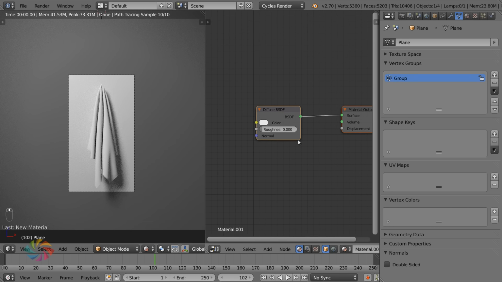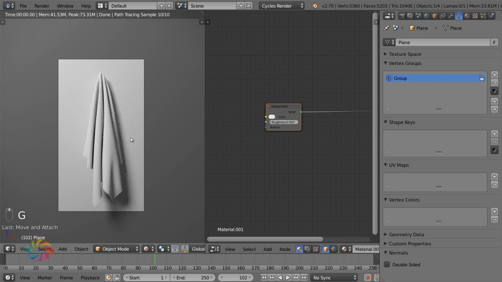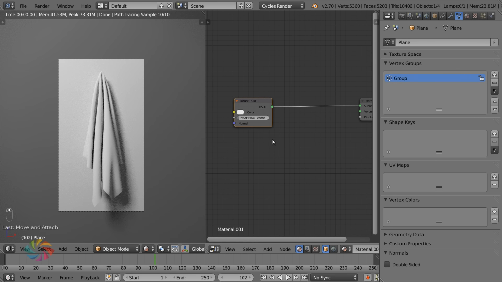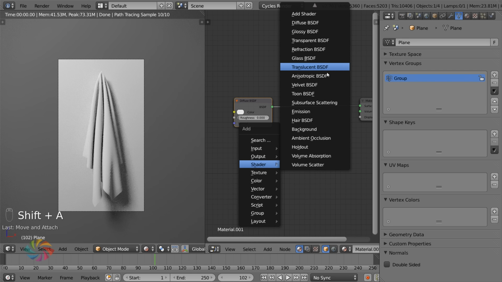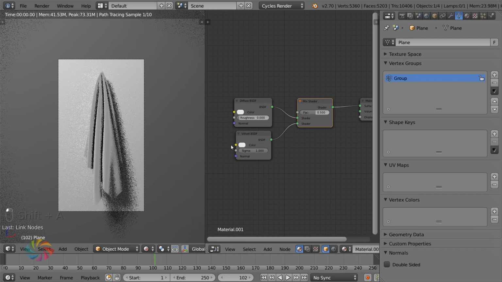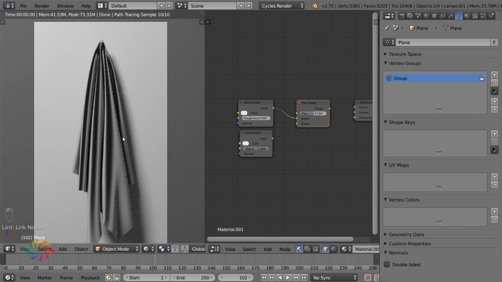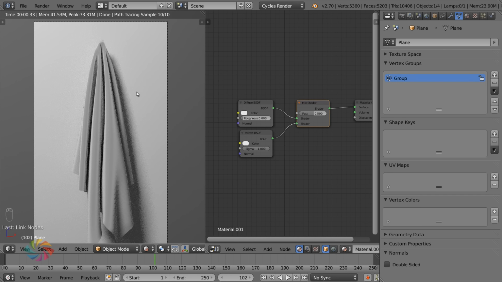Okay, so for this material, the first thing we want to do is give it a cloth-like look. The way to do that is by adding in a velvet shader like this, then combining it with our diffuse shader, combining both of them together. By itself, this is what the velvet shader looks like. Looks really velvety. I think you pretty much have to always mix that with a diffuse or something.